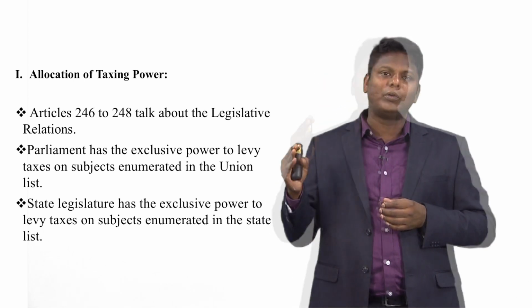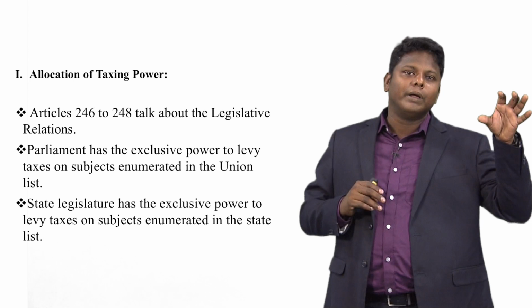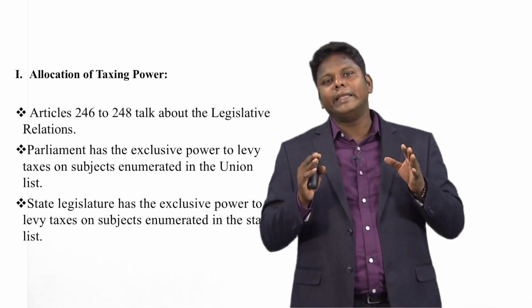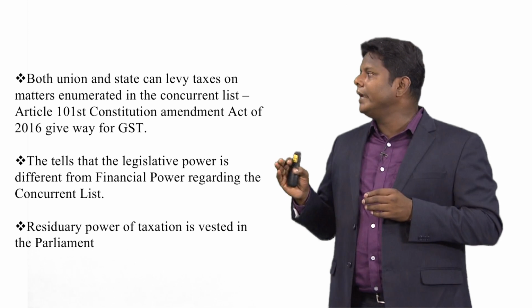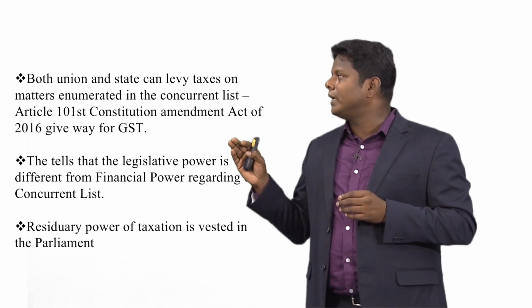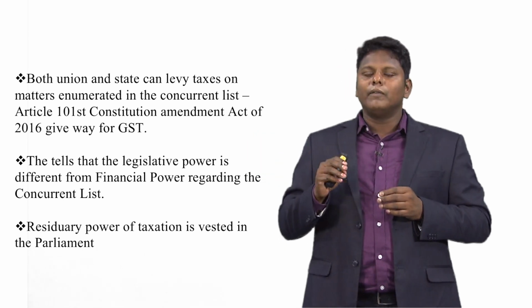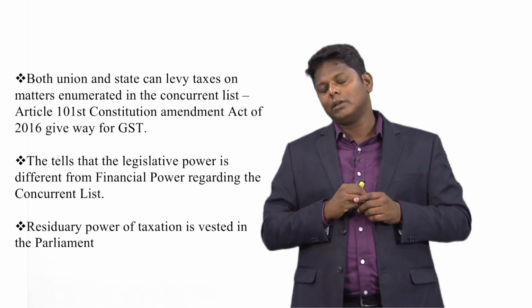Articles 246 to 248 explain the power of the center and the state when it comes to levying taxes, the financial taxation power. Both union and state can levy taxes on matters enumerated in the concurrent list. For certain cases, this is called the concurrent list.